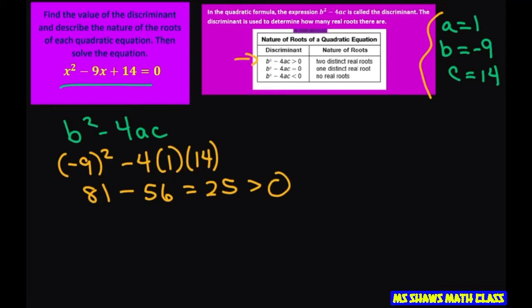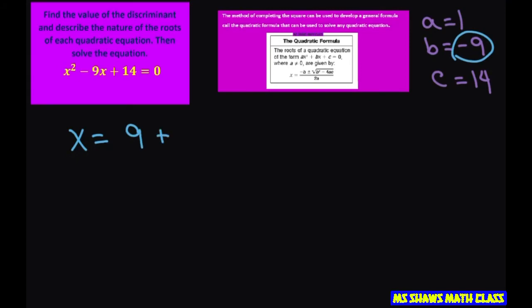Now we can solve with the quadratic formula. Again, my a is 1, my b is negative 9, and my c is going to be 14. So we're going to write x equals negative b. Since it's negative 9, it turns positive, plus or minus the square root of 25. We already did this part. Divided by 2, 2 times 1 is just 2.